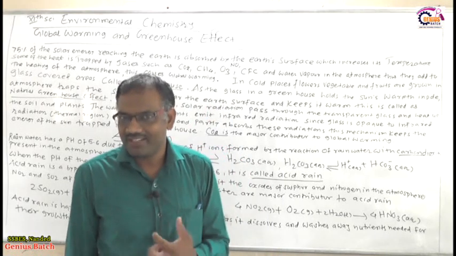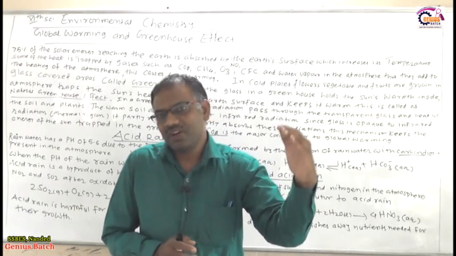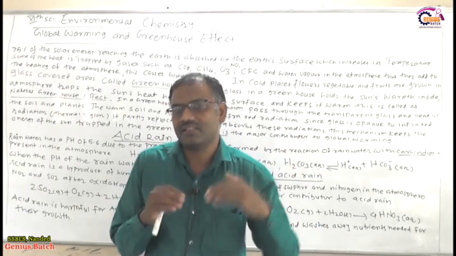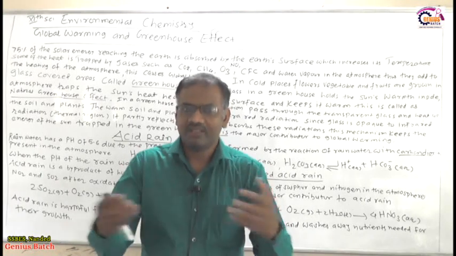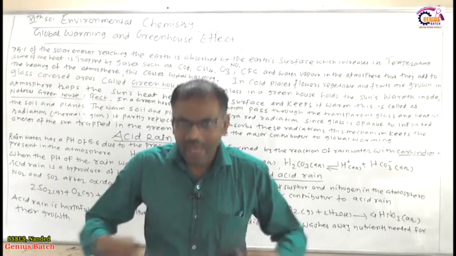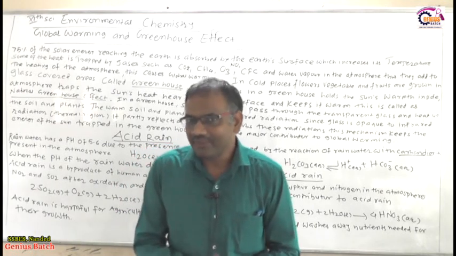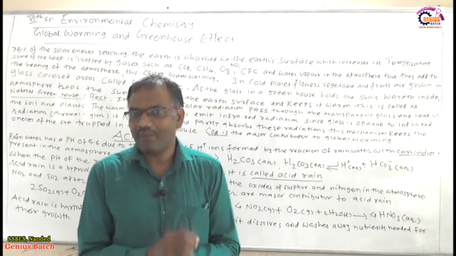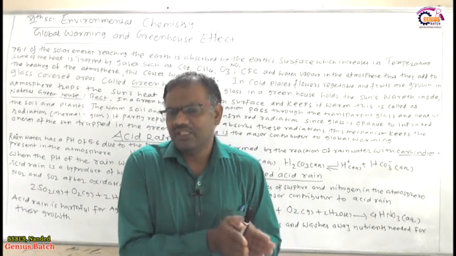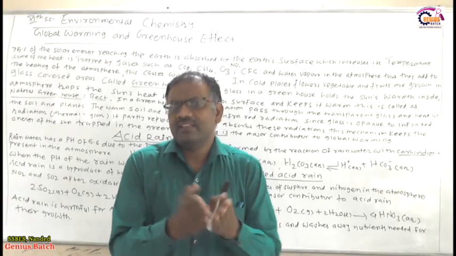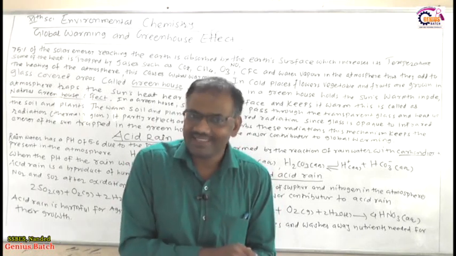Why does global warming happen? So have you understood what happened actually? 75% of the solar energy is reaching the earth. Then the earth surface absorbs this energy. The solar energy is absorbed. Heat is absorbed by the earth surface. Then what happened? Some of the heat is absorbed by the gases. So due to the earth surface absorbing the 75% of the heat energy, the temperature of the atmosphere increases.